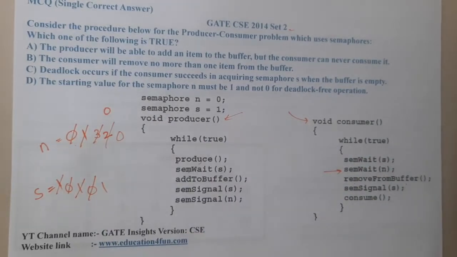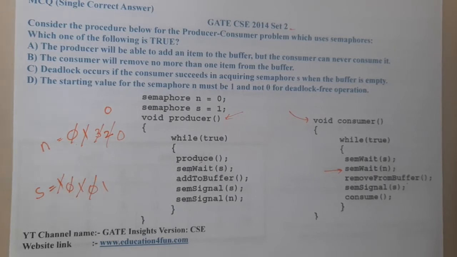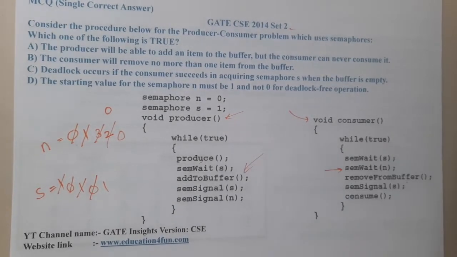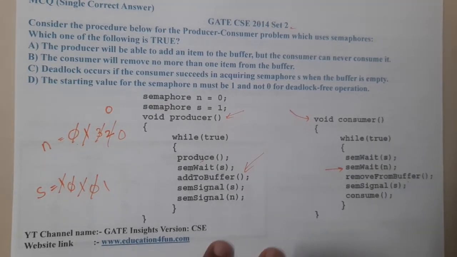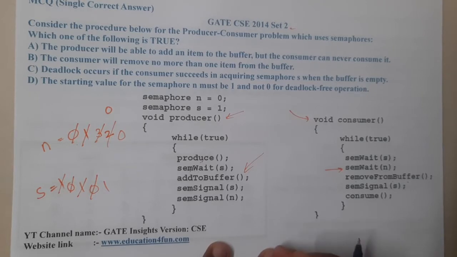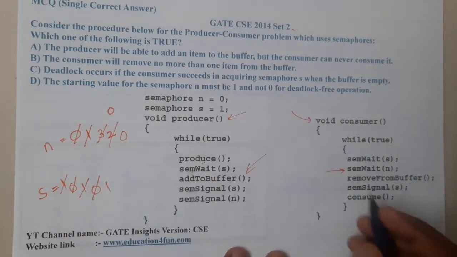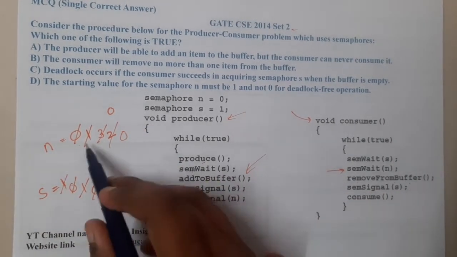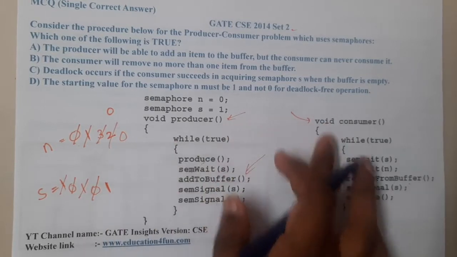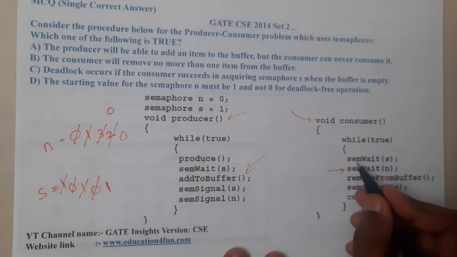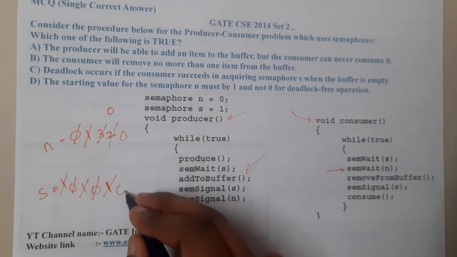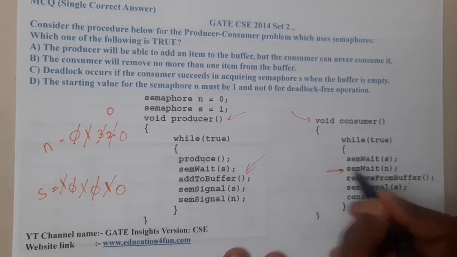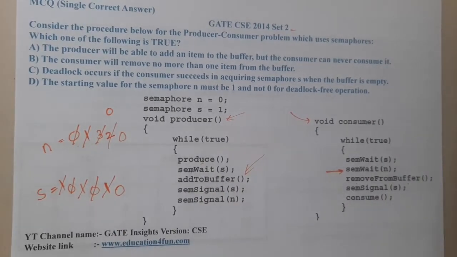I think there is no issue with respect to this. The only thing here is that there is no limit for that particular buffer, so it's indirectly an infinite length buffer. Is there any chance of deadlock? There is a small chance of deadlock. Assume s initial value is 1 and all the items are empty. At that time assume the consumer came and started executing. First we check wait on s, so this will be made 0. Now he will get stuck here because we cannot perform wait on 0. So now he is in a trap.